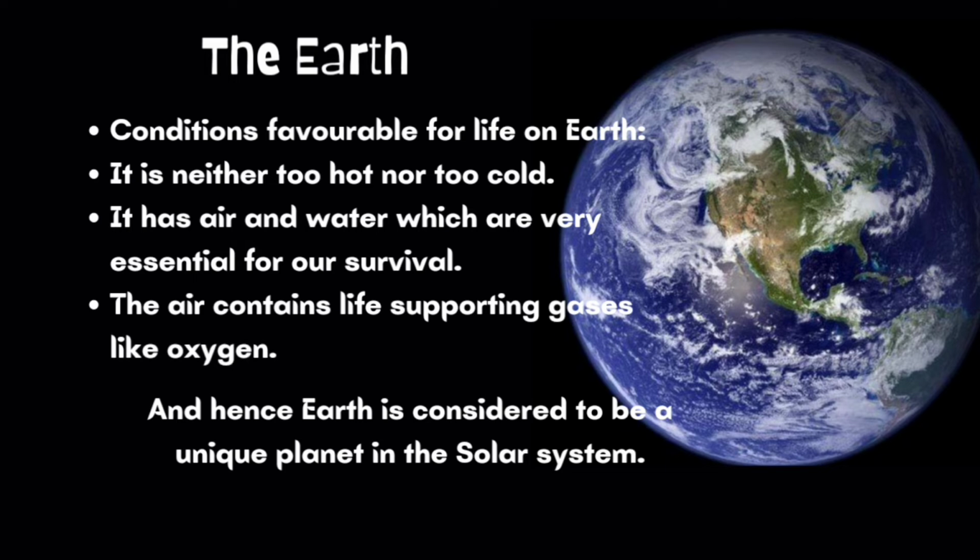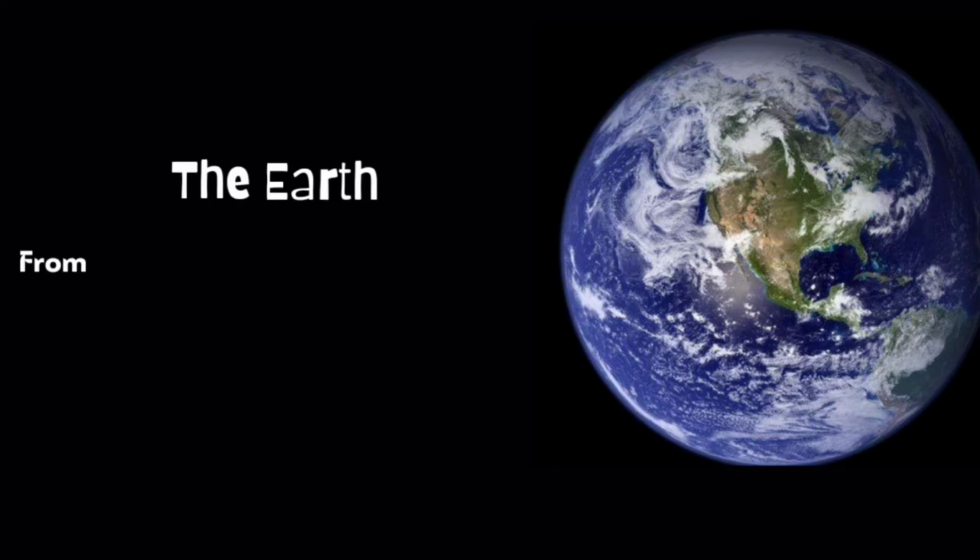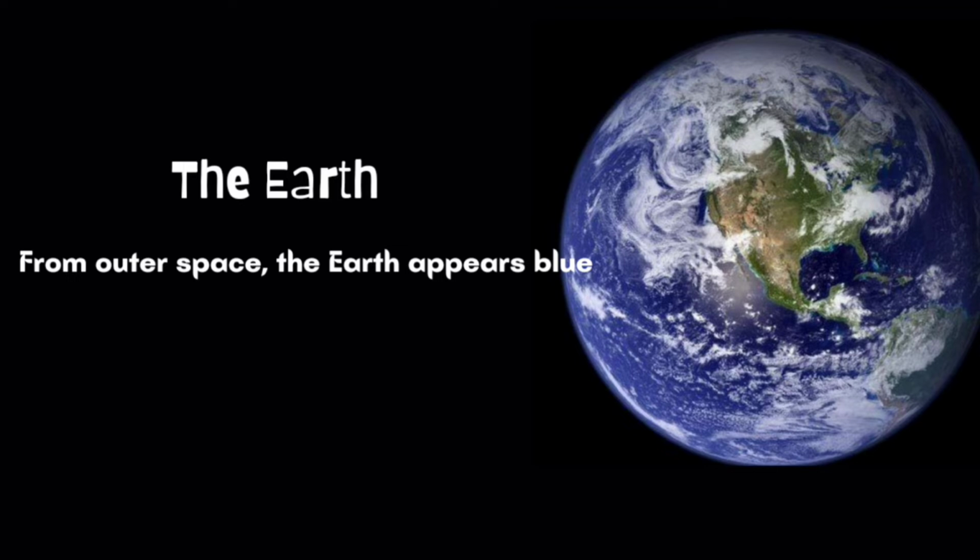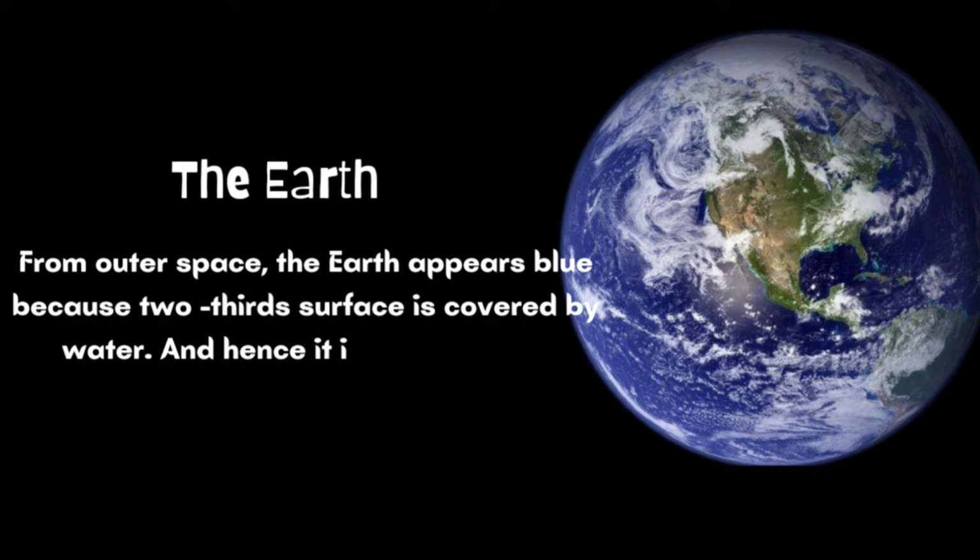These are the main favorable conditions, and hence Earth is considered to be a unique planet in the solar system with the existence of life, from bacteria to blue whale. When we look from outer space, the Earth appears blue because 2/3 of the surface is covered by water, and hence it is also called the blue planet.